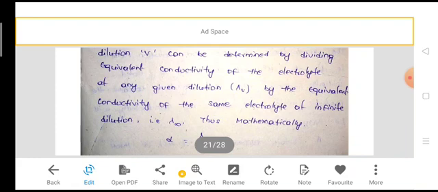Another important application is that by using Kohlrausch law we can also calculate the solubility of sparingly soluble salts.